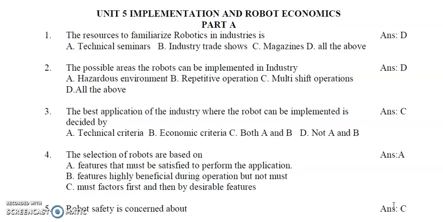If two robots have the same must factors and one robot has extra desirable factors, then the robot with the must factors and desirable factors has to be selected. So the answer is going to be A. Sorry, the answer is C. Must factors first and then by desirable factors. It is given as A, it is not A. Must factors first and then by desirable factors.